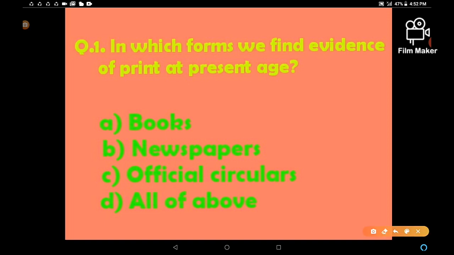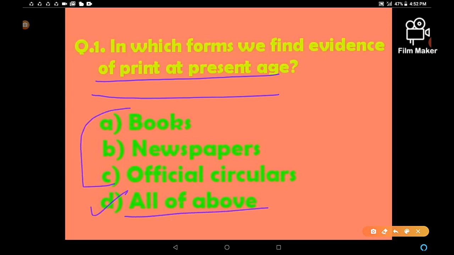In which forms do we find evidence of print at present? Today we see different kinds of things in printed form, right? So which is the correct answer? Books, newspapers, official circulars, all of the above. So I think this is the easiest question of this chapter. All the options are correct, so D is the correct answer, all of the above.